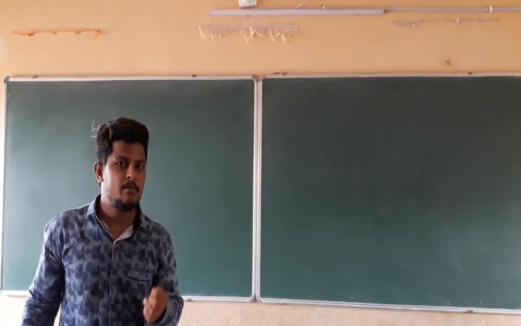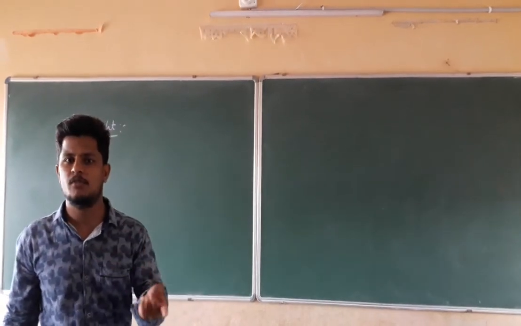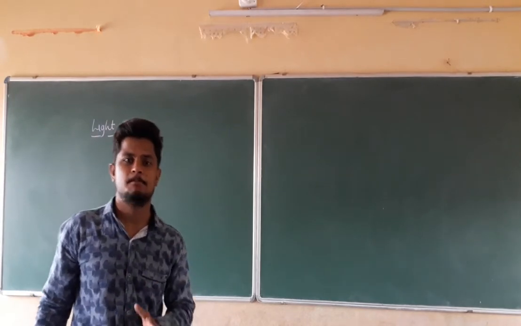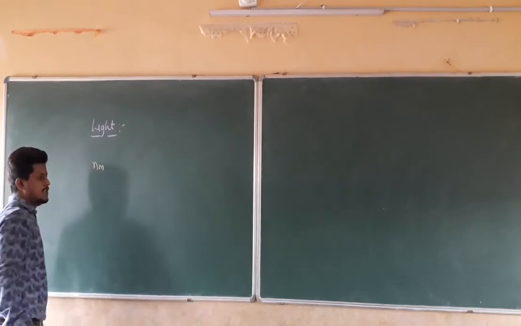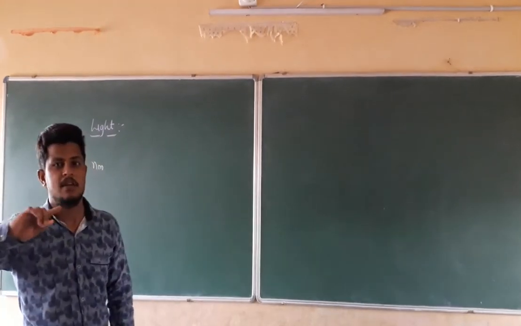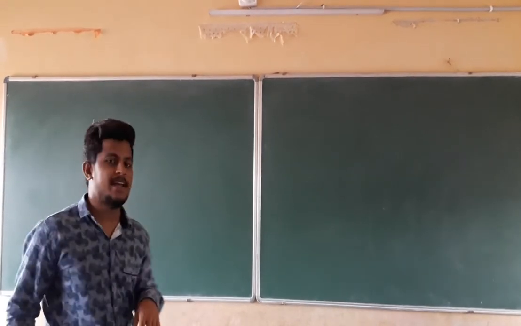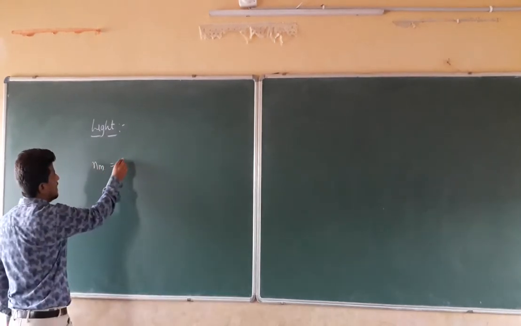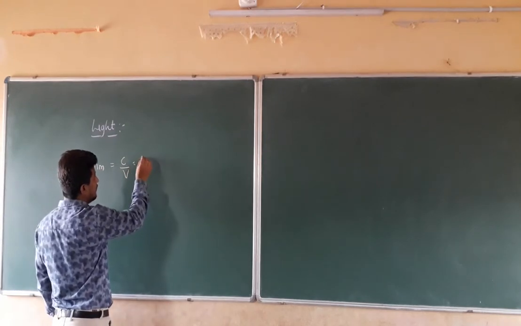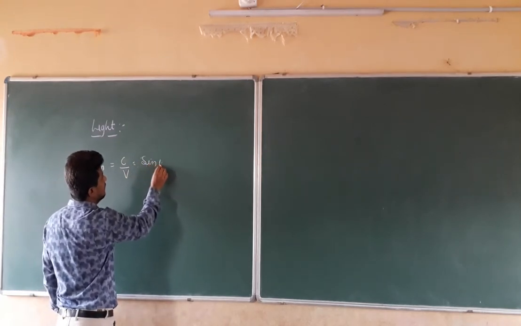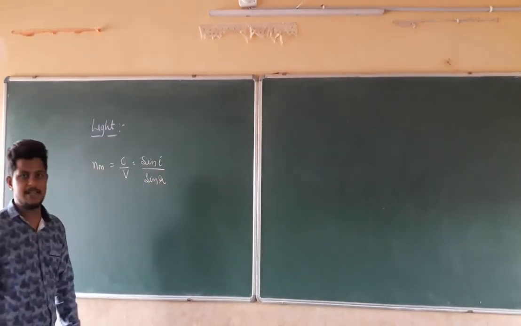In the last class we also studied that the refractive index is the ratio of the speed of light in the vacuum to the speed of light in that medium. Right, Nm is the refractive index of that medium. It is known as the absolute refractive index. It is given as C divided by V, and also as sin I divided by sin R.